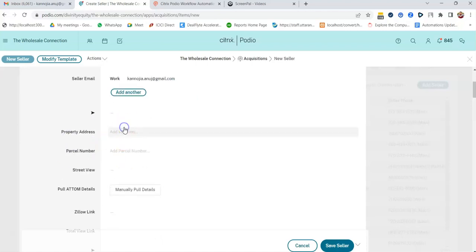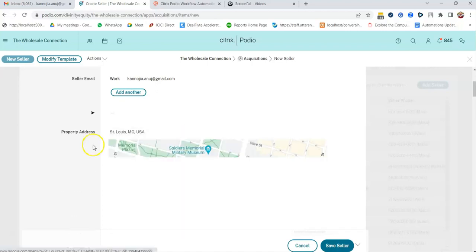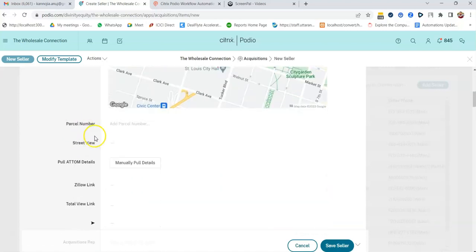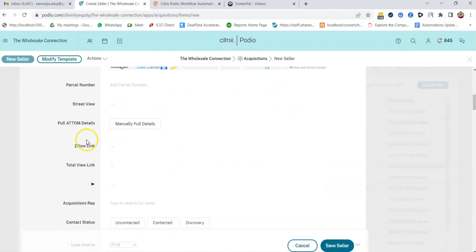For the property address, let's say I'm going to add 331 and Saint. I'm going to pick something itself. Whatever address you put over here, just number, street view, and all those kinds of things. I'm just going to save this lead.